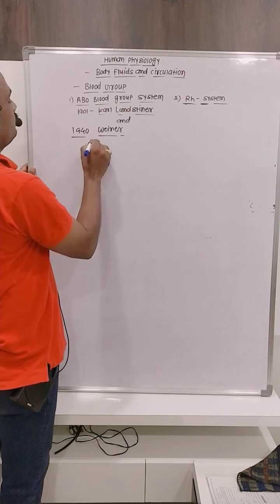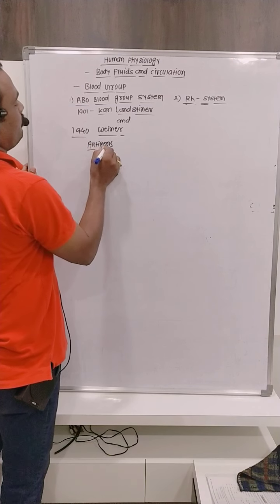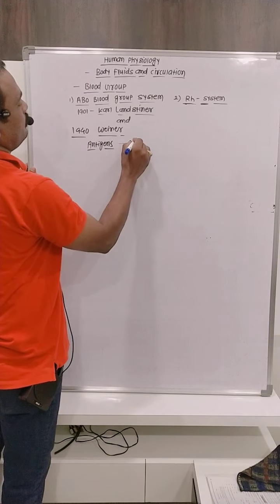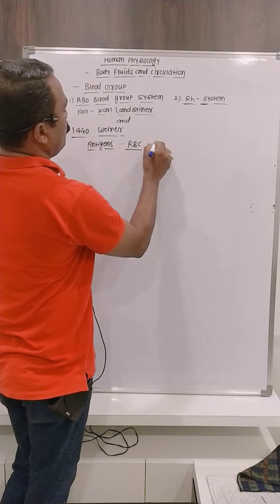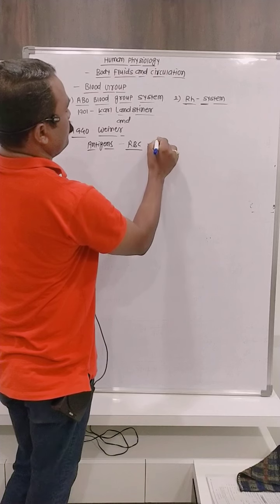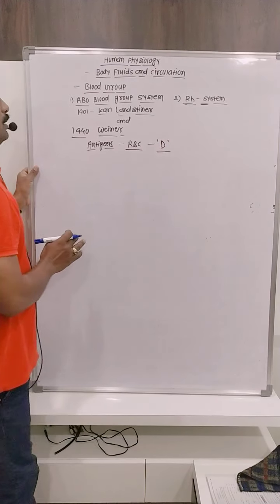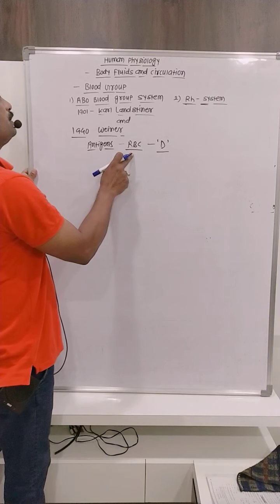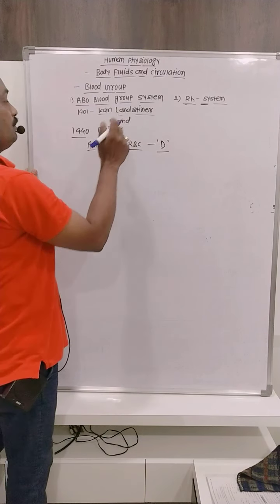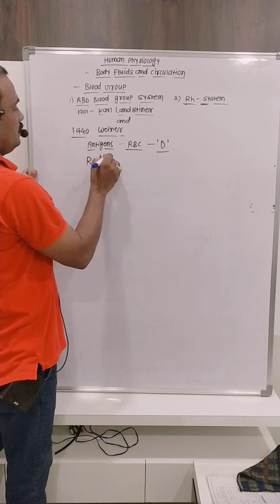There is a special type of antigen present on the surface of RBCs, and the antigen is named antigen D. Whenever these antigens are present on the surface of RBCs, then that person becomes RH positive.